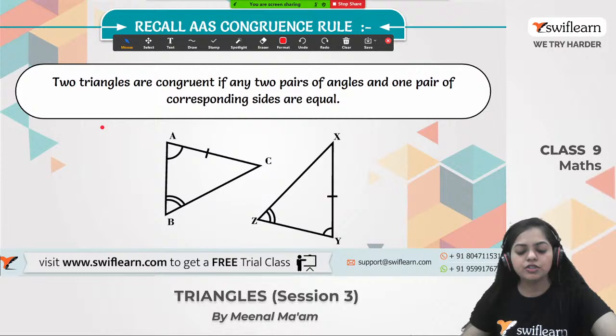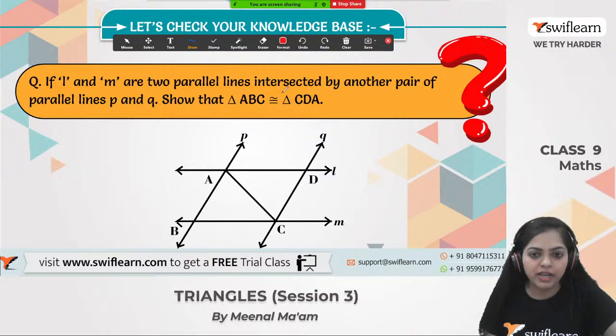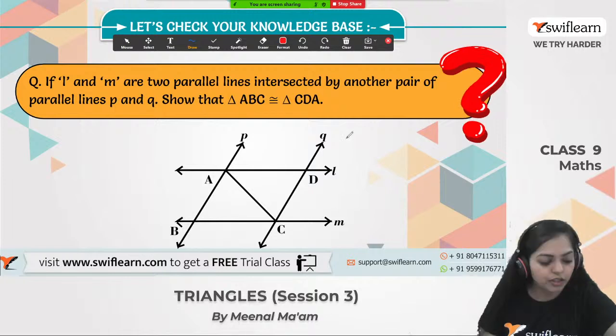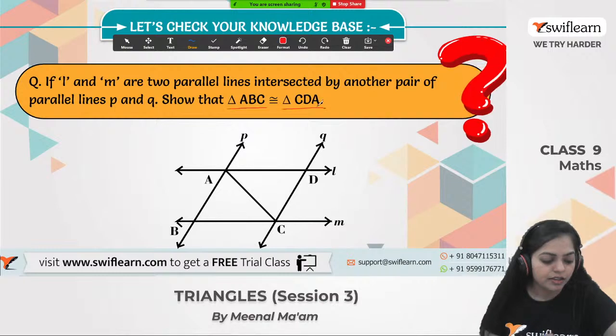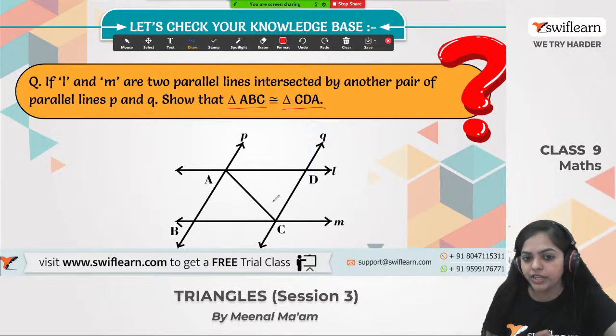Okay, so let's move on to the first question. What is given in the first question? Let's read together. If lines l and m are two parallel lines, intersected by another pair of parallel lines, these are the other pair of parallel lines p and q. We have to show that triangle ABC is congruent to triangle CDA. So here we have to prove that these two triangles ABC and CDA are congruent to each other. Let's solve this question together.